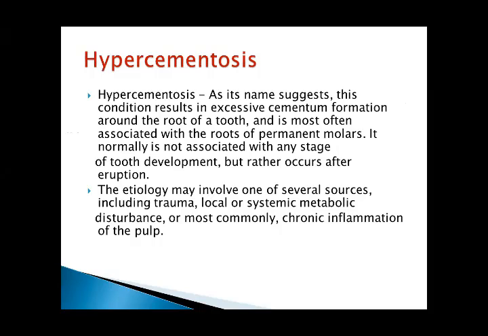Next is hypercementosis. As its name suggests, this condition results in excessive cementum formation around the root of a tooth, and is most often associated with the roots of permanent molars. It normally is not associated with any stage of tooth development, but rather occurs after eruption. The etiology may involve one of several sources, including trauma, local or systemic metabolic disturbances, or most commonly chronic inflammation of the pulp.